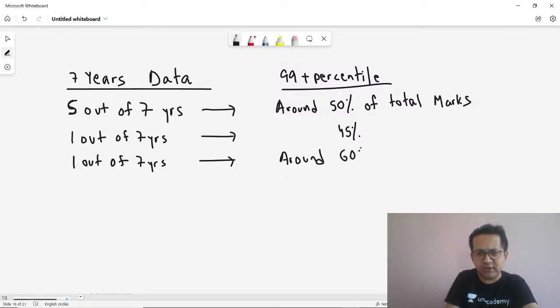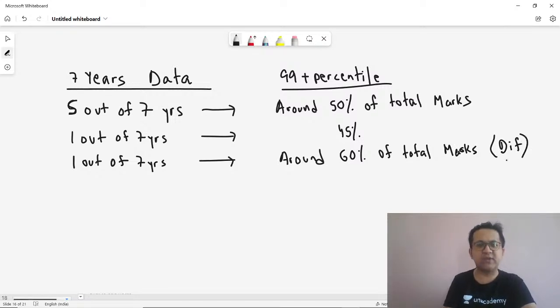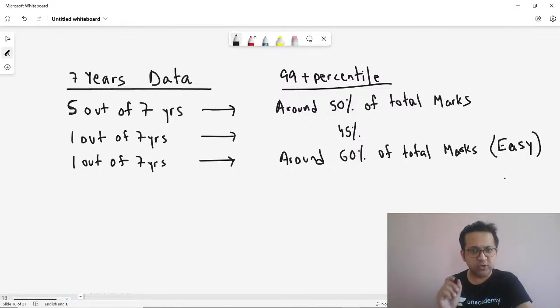So I think you get a fair idea now of how many attempts are expected. Remember, this year was the year where things were easy. 60% cutoff means this was the year where the paper was very easy. When the paper is easy, you need around 60% of the total marks.